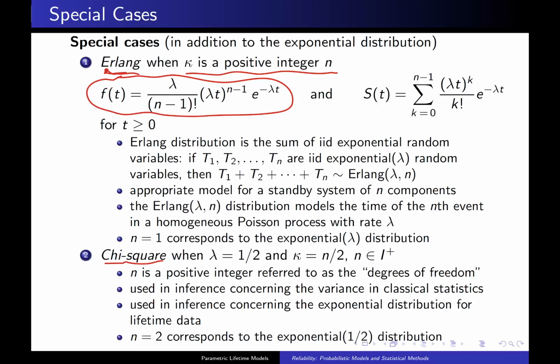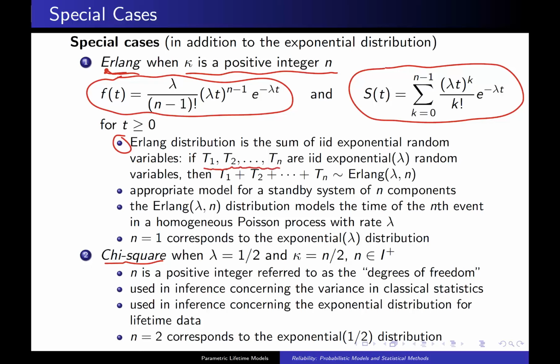The survivor function for the gamma distribution, if you remember before, was written in terms of an incomplete gamma function. Well, this is clearly much better. Now it's being written as a summation, so that's an improvement. Here are some applications. First of all, the Erlang distribution is the sum of independent and identically distributed exponential random variables, and here's how that's stated formally.